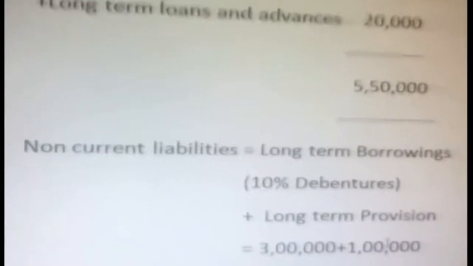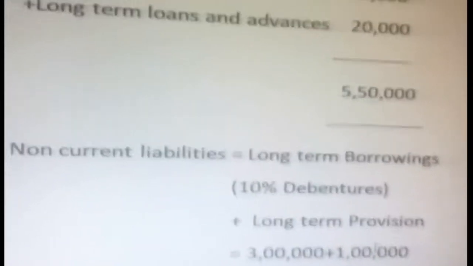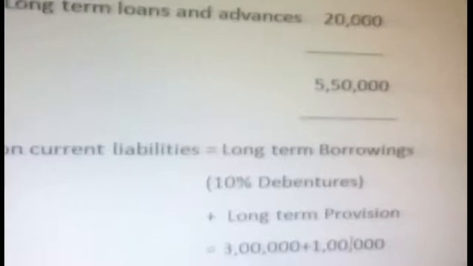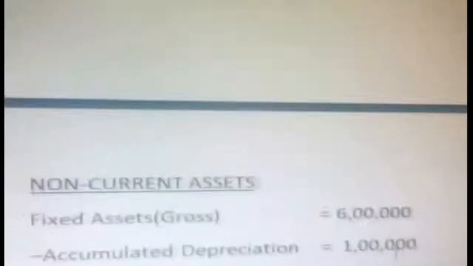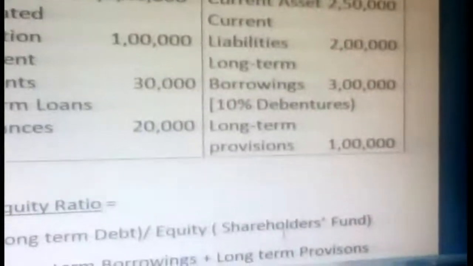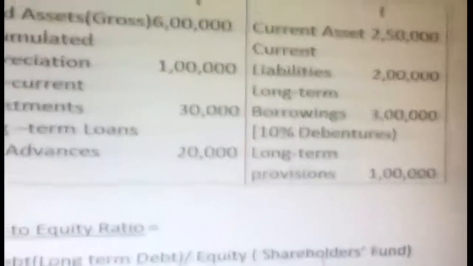So now you got our non-current assets. Now again, what are non-current liabilities? Non-current liabilities are nothing but long-term borrowings. From the problem, they have given 10% debentures and long-term provisions. We have to add together. See from the problem, I'll show you once again. See here, they have given long-term borrowings of 3 lakhs debentures, nothing but the 10% debenture.